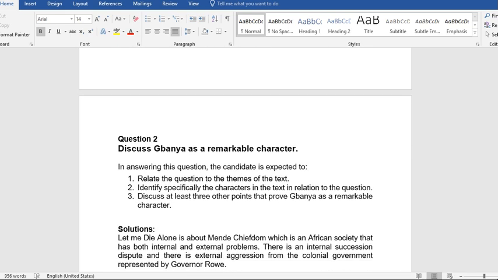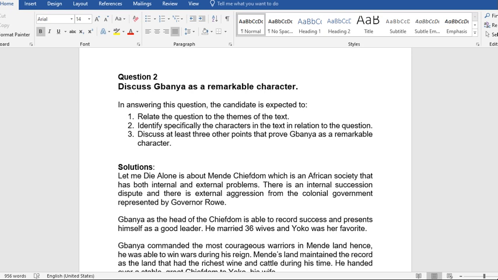Now, question 2. Discuss Banya as a remarkable character. We all know Banya is the head of the chiefdom. How remarkable is Banya in that text? Let's look at that.